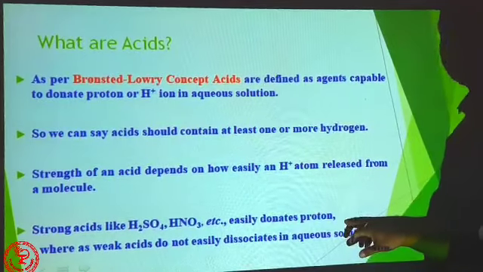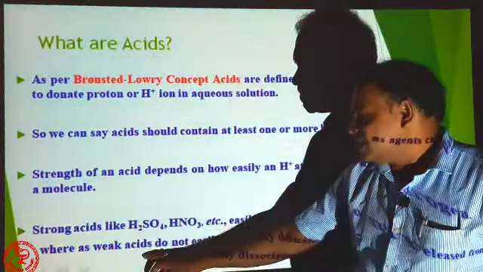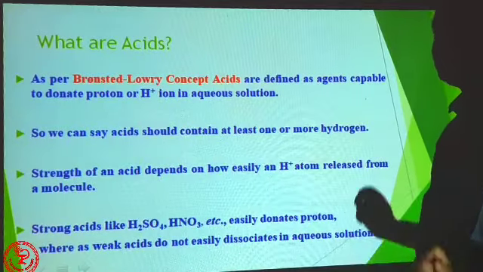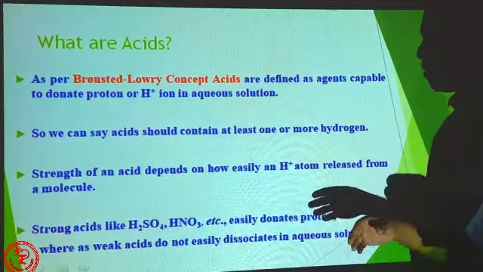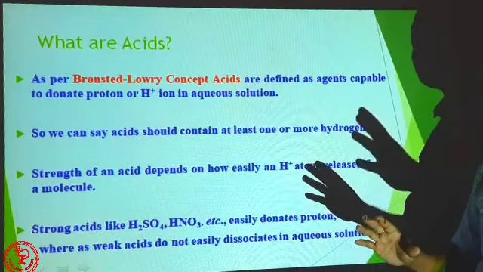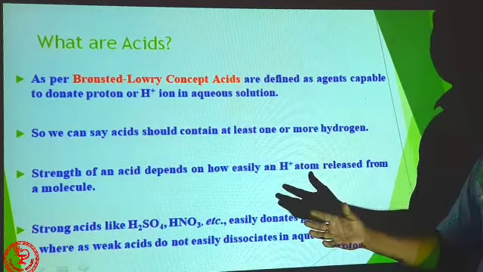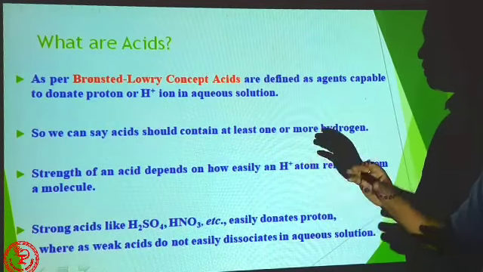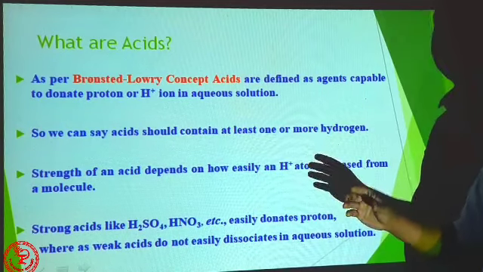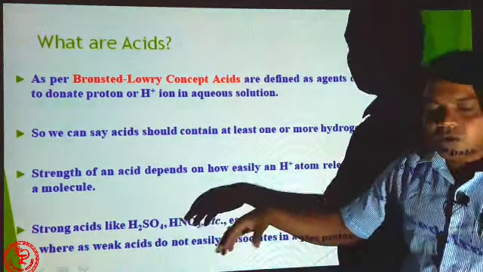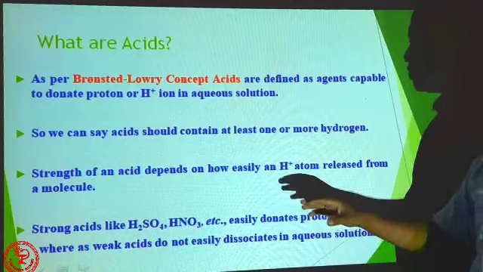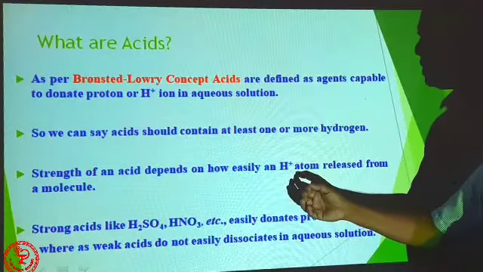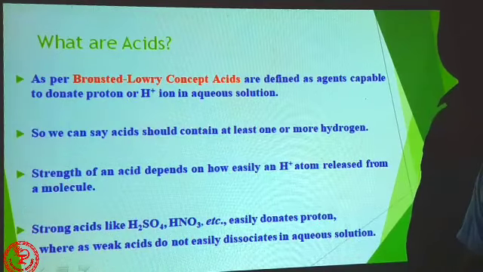Strong acids like H2SO4, HNO3 etc. easily donate protons, whereas weak acids do not easily dissociate in aqueous solution. The dissociation of weak acids is somewhat slow in water, so the release of H plus ion is delayed, and they are weak acids. But strong acids completely dissociate in water, so the H plus ion is easily released, and they are considered strong acids.